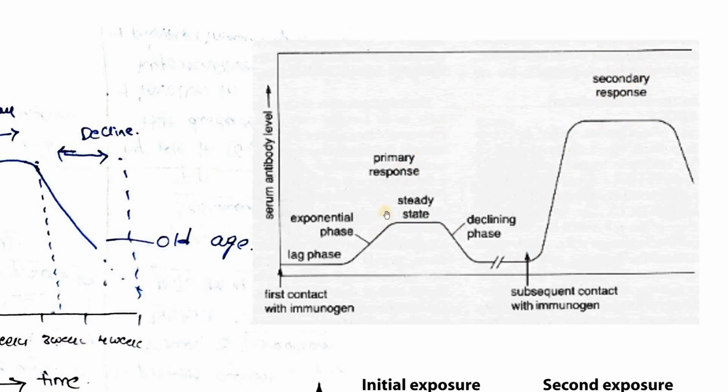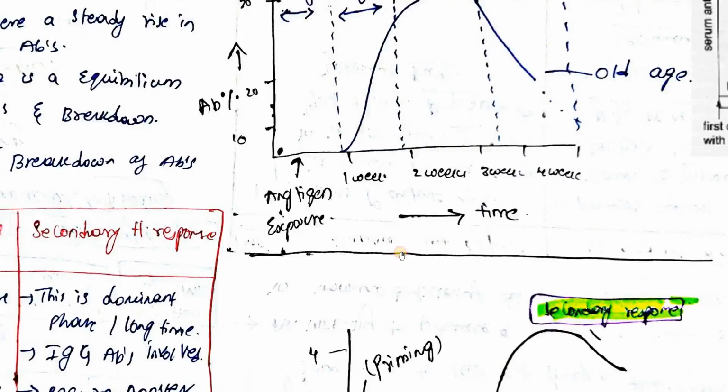So primary response is first exposure. First exposure of antigen results in primary immune response, whereas second time exposure of the same antigen results in secondary immune response. Secondary immune response will stay for a longer period, whereas primary immune response will stay for a shorter period. Okay, that is the concept.